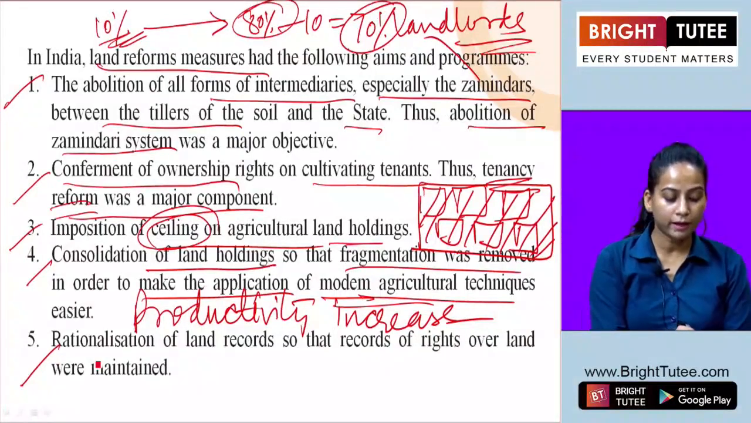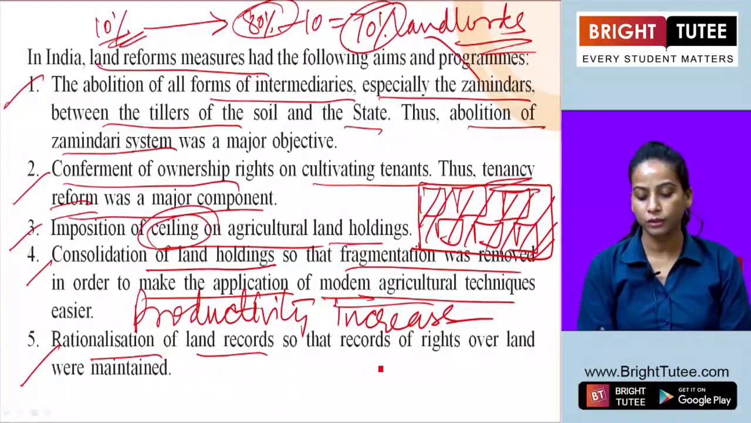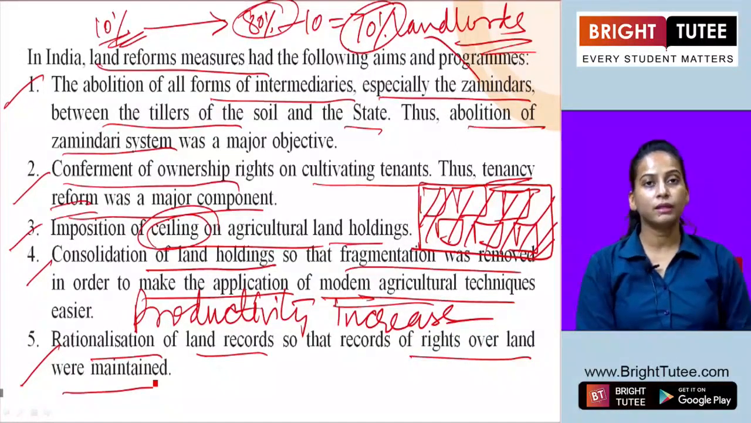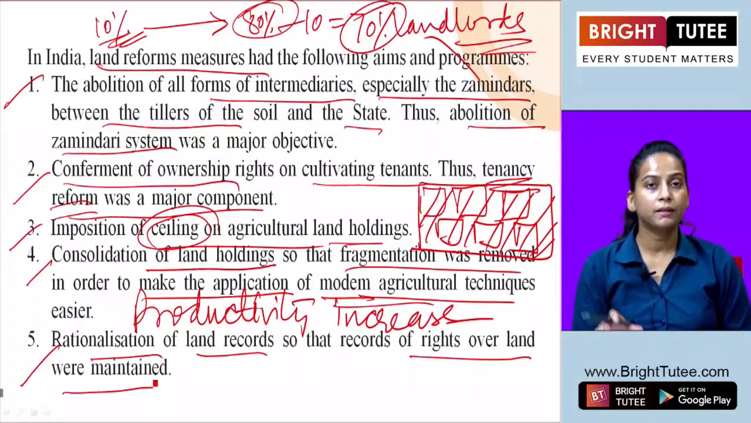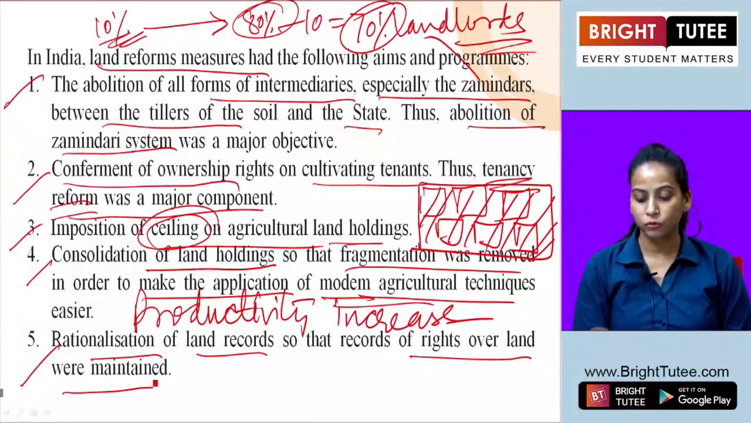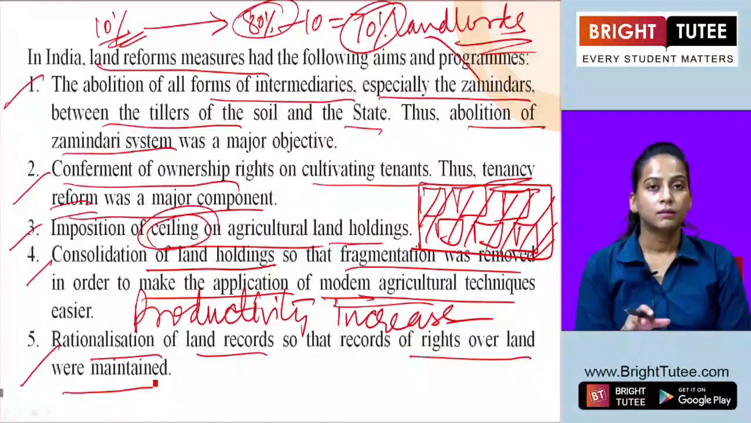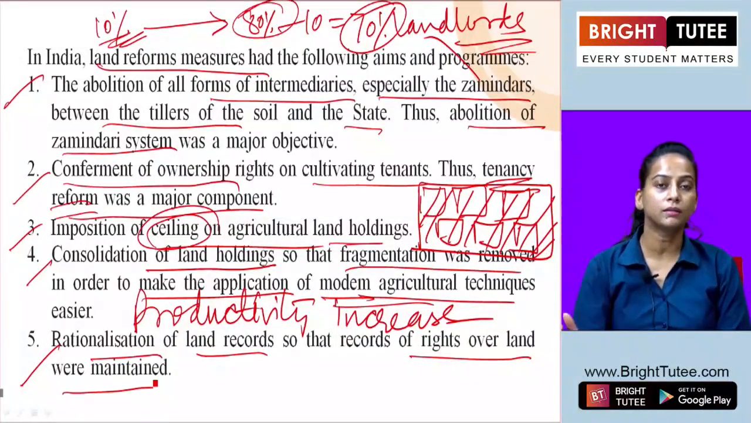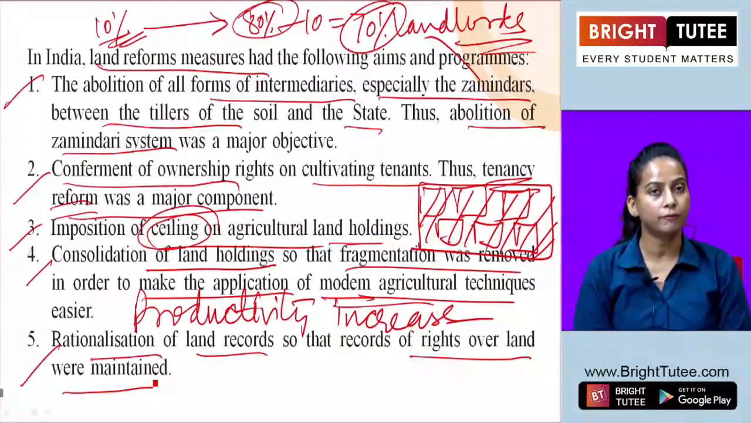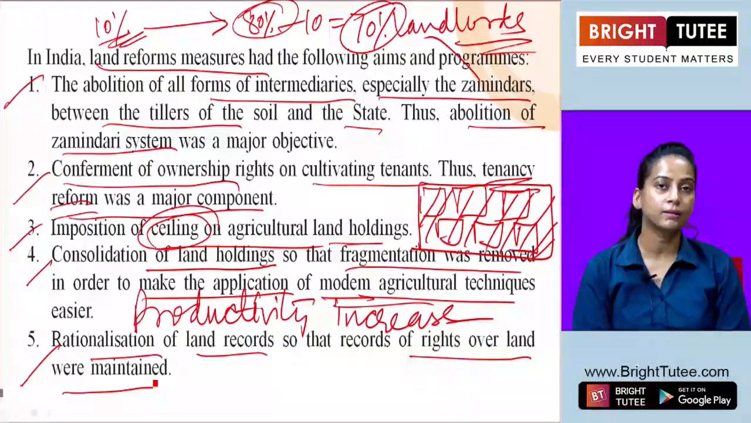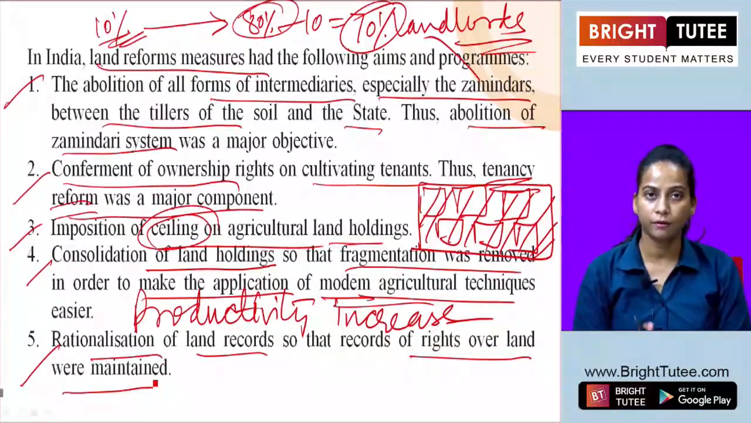The next one is rationalization of land records, so that records of rights over land were maintained. So next they asked for maintaining proper land records so that the record of rights over the land could be maintained properly and it could not be captured by anyone else or other dominant people through unfair means. So the maintenance of land records was also one of the demands under this land reform.